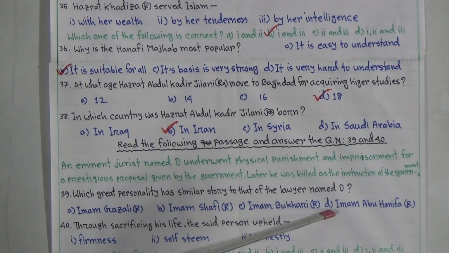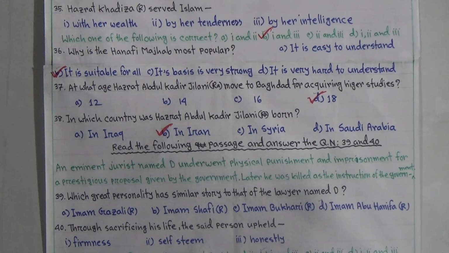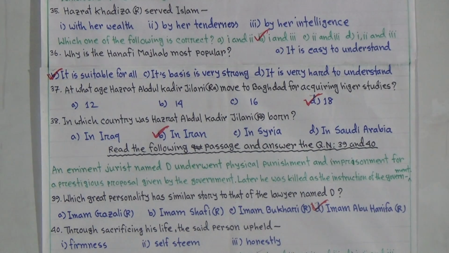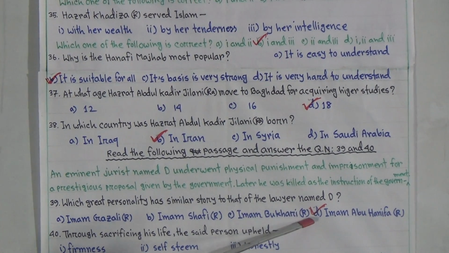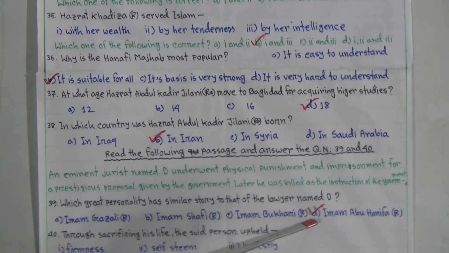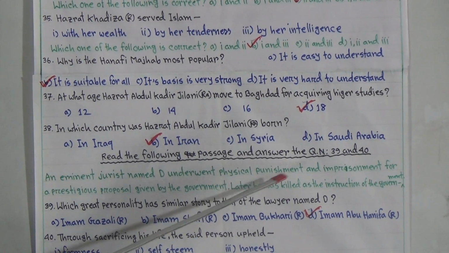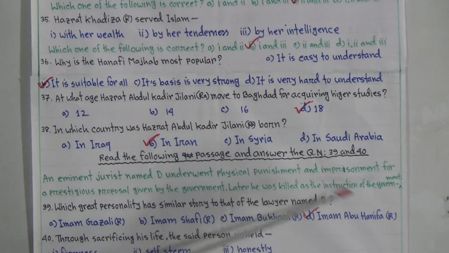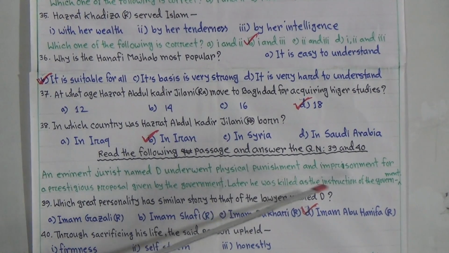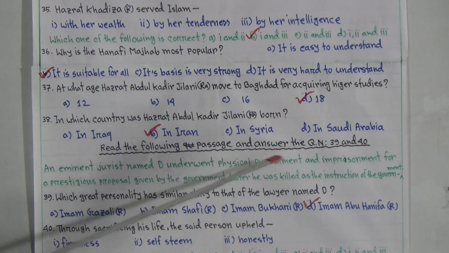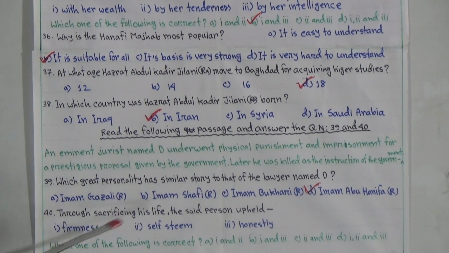That is, D is the answer, Imam Abu Hanifa rahmatullahi alayhi. Students, if you read Imam Abu Hanifa's biography, then you can know about this. He faced physical punishment, he faced imprisonment, and at last he was killed by the oppressor government of that time. So this incident is related to Imam Abu Hanifa rahmatullahi alayhi.